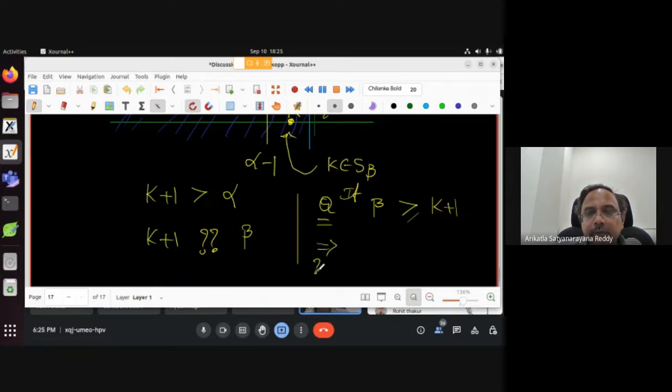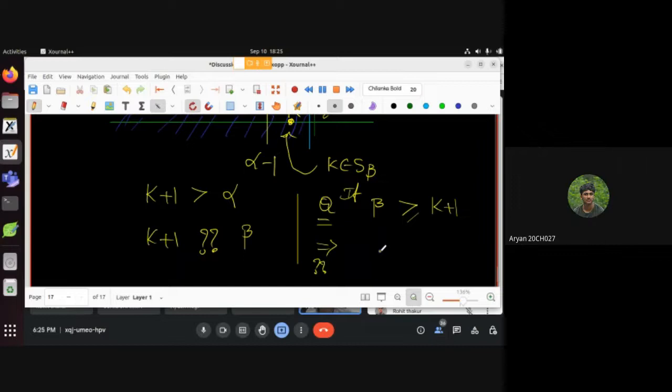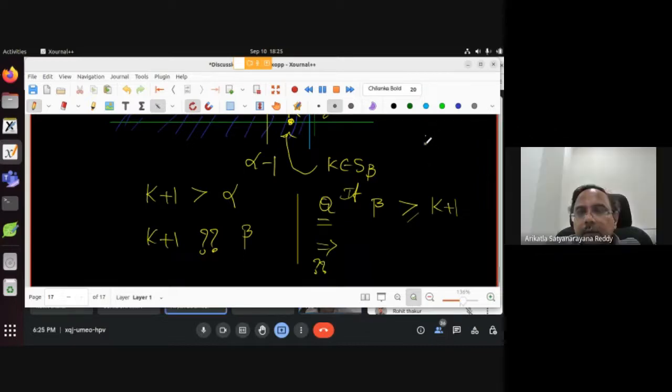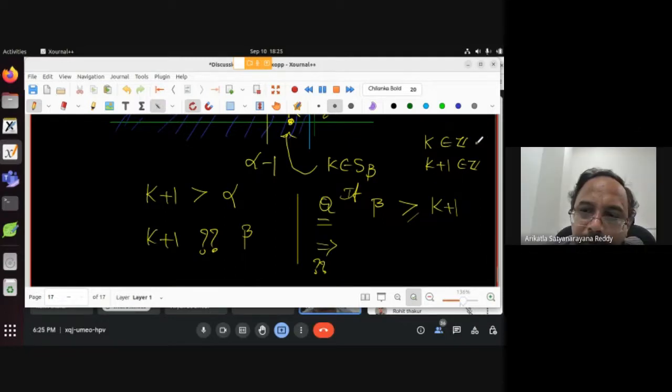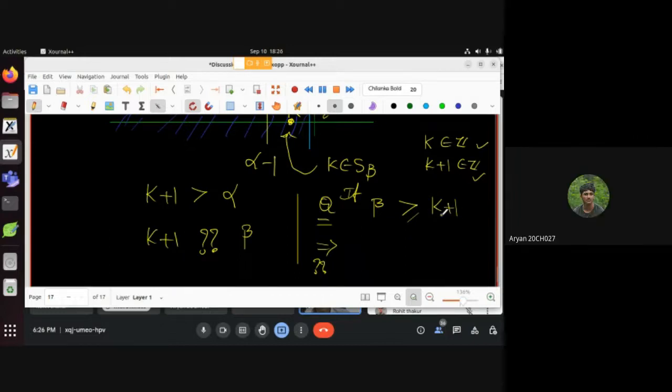Yeah, Aryan. Can I repeat the question? k is an integer, k+1 is also an integer. ये तो ठीक है, वो तो कोई दिक्कत नहीं है. Now suppose that beta is greater than or equal to k+1. इससे आप क्या बता सकते हो? अभी k+1 is an integer. k+1 is not an element of S beta.